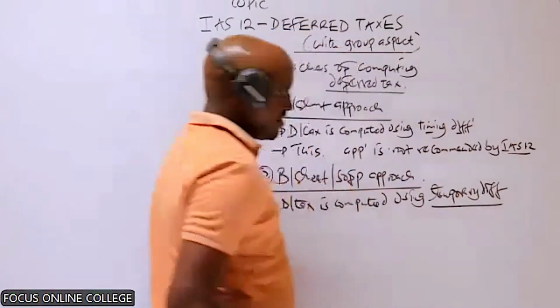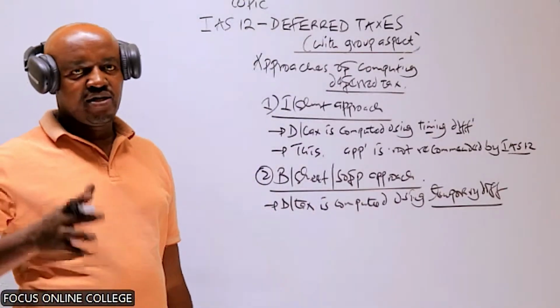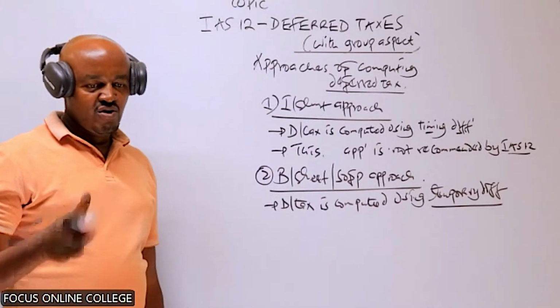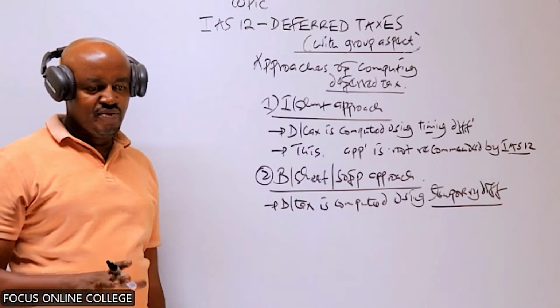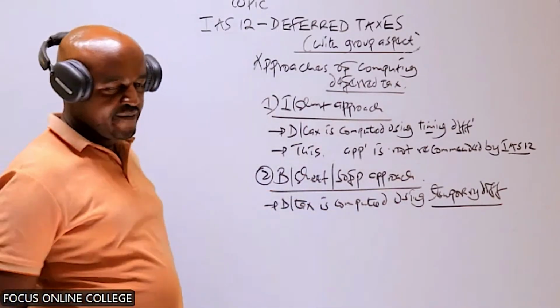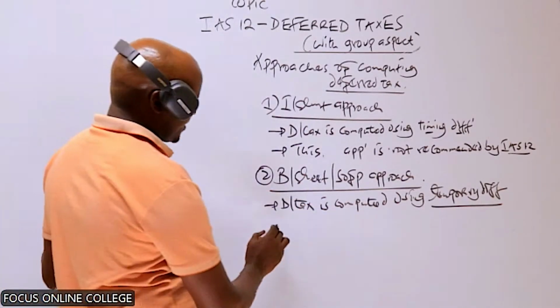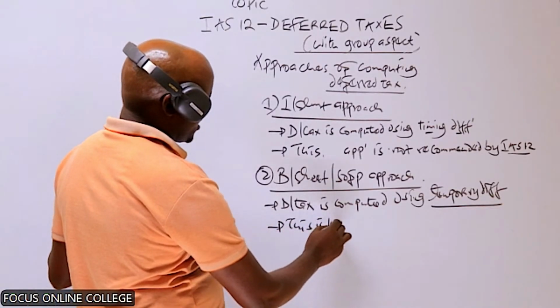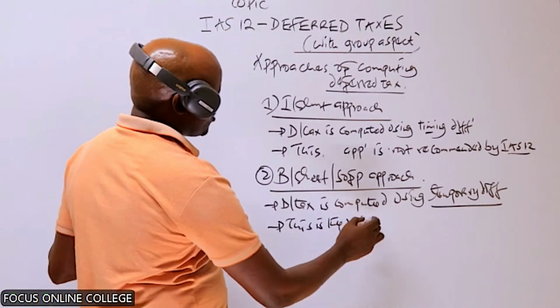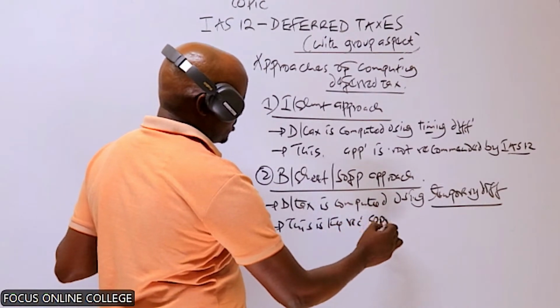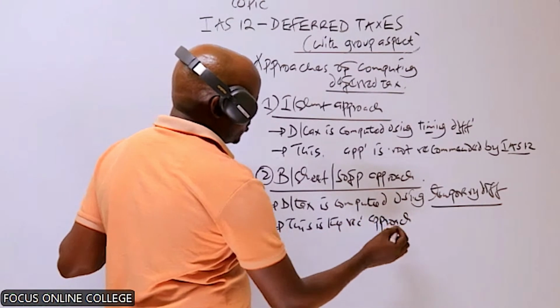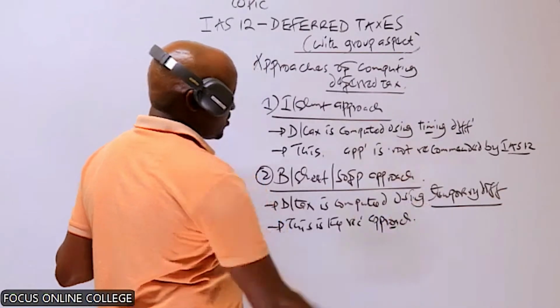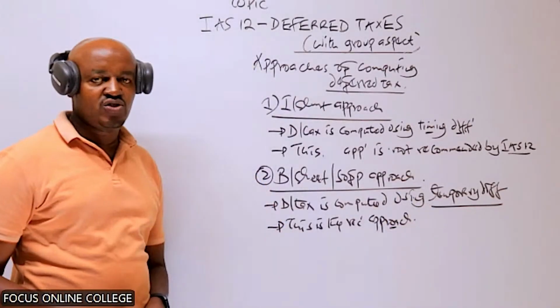Recall the temporary difference: this is the difference between carrying amount and tax base of the assets and liabilities. We compute the deferred tax here using the temporary difference. And actually, this is the recommended approach to be used in the computation of deferred taxes.